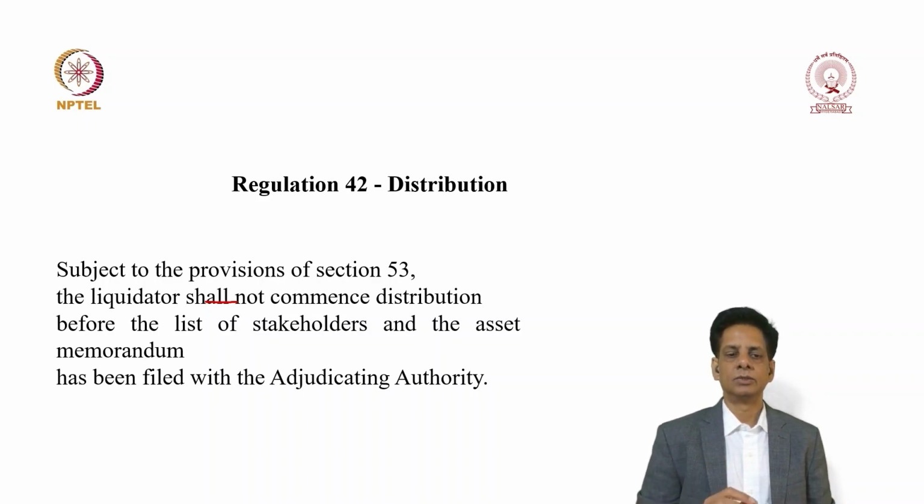However, what it says is, subject to the provisions of Section 53, the liquidator shall not, let's observe that word carefully, which is underlined in red, the liquidator shall not commence distribution before the list of stakeholders and the asset memorandum has been filed with the adjudicating authority. So there are two requirements. Number one, you should file the list of stakeholders and the asset memorandum with the adjudicating authority as a liquidator. Unless you have fulfilled these two responsibilities, you have no right to actually distribute funds to any party.